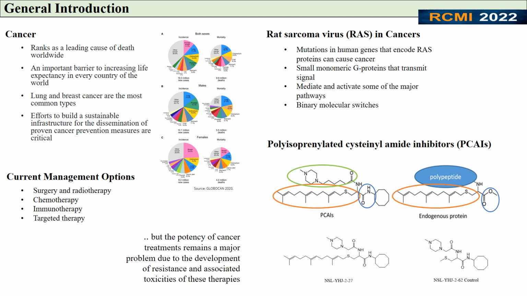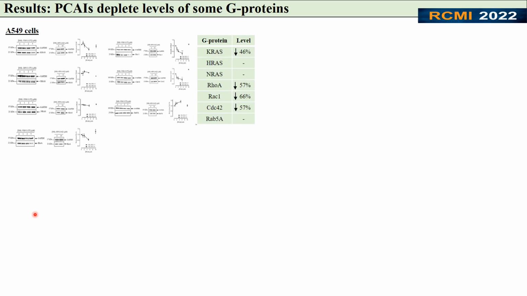These are the compounds that we use, the NSL-YHJ-2-27 and the control compound lacking the farnesyl tail, NSL-YHJ-2-62. Western blot assay was done to determine the effect of the PCAIs on the levels of some G proteins, and results show that in the lung cancer cell line A549 cells, a significant decrease in the levels of KRAS, ROA, RAC1, and CDC42 was observed.